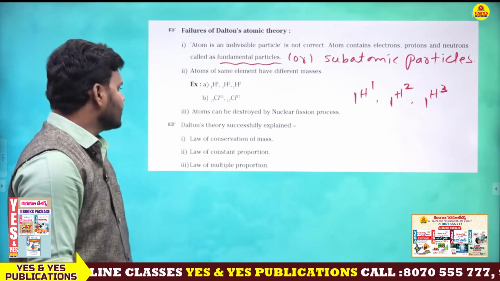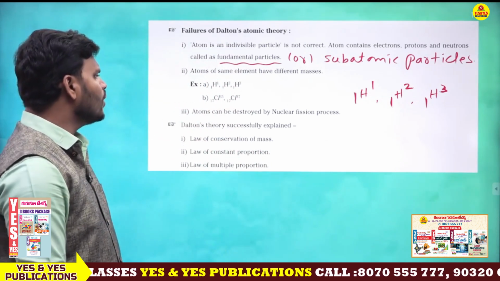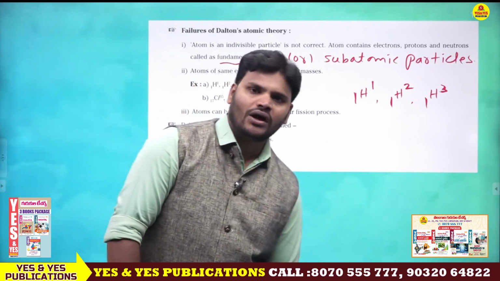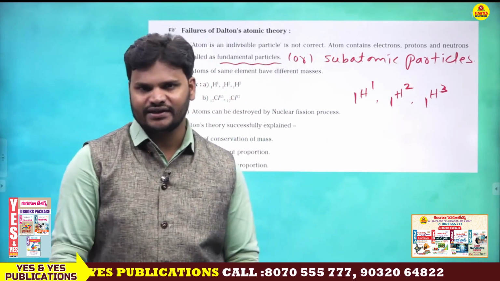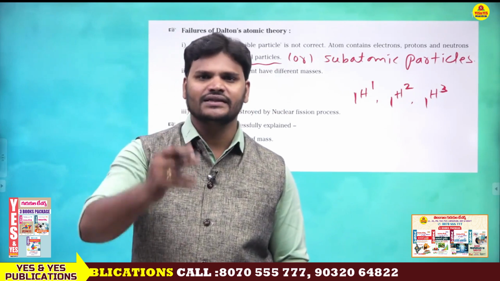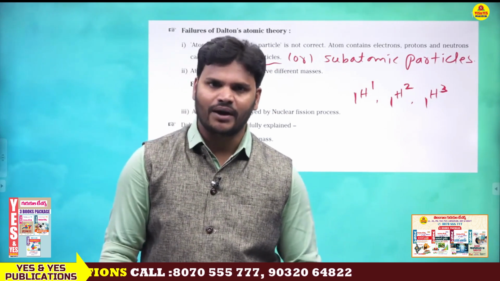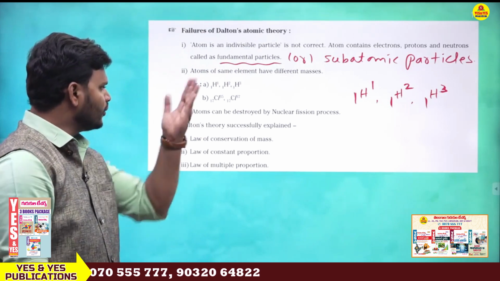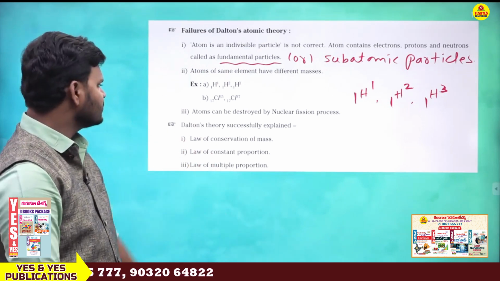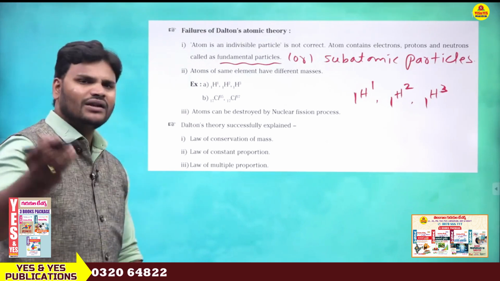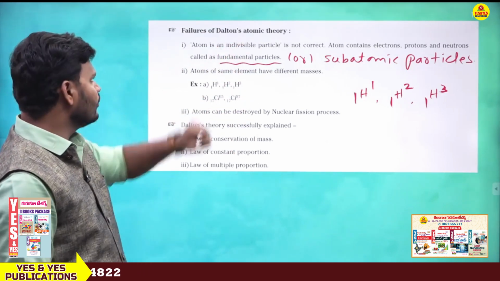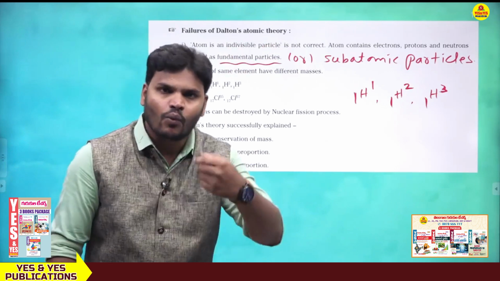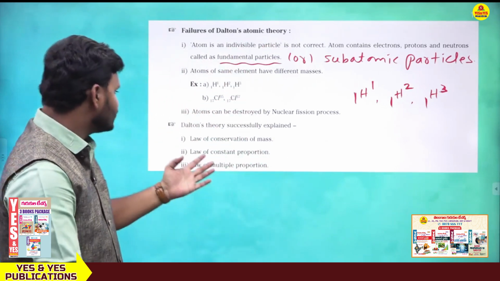Next, atoms can be destroyed by the nuclear fission process. But John Dalton said atoms are neither created nor destroyed, yet by using the nuclear fission process we are able to destroy atoms. That's the reason that is also a failure statement. Next, what are the successful points? So these are the failure points, these are the drawbacks. What are the achievements? These are the achievements.